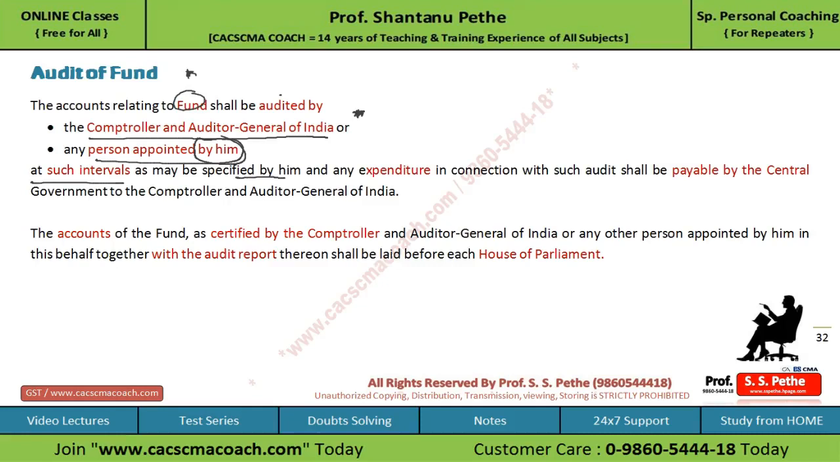So the audit interval will be decided by the CAG, and any expenditure in connection with such audit, whatever expenses are incurred for this audit, will be payable by the central government to the CAG. And finally, the accounts of the fund as certified by the CAG or any other person appointed by the CAG, with the audit report thereon, shall be laid before each house of Parliament.